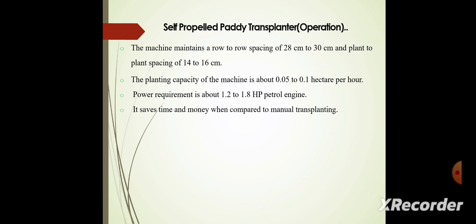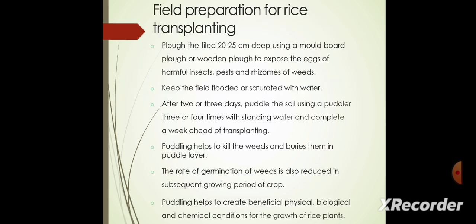Next, we see the self-propelled paddy transplanter. The machine maintains a row-to-row spacing of 28 cm to 30 cm and plant-to-plant spacing of 14 to 16 cm. The planting capacity of the self-propelled paddy transplanter is about 0.05 to 0.1 hectare per hour. Power requirement is about 1.2 to 1.8 HP petrol engine. It saves time and money when compared to manual transplanting.